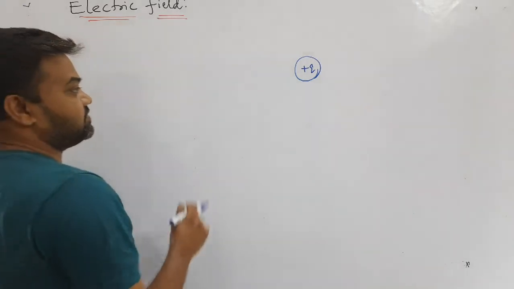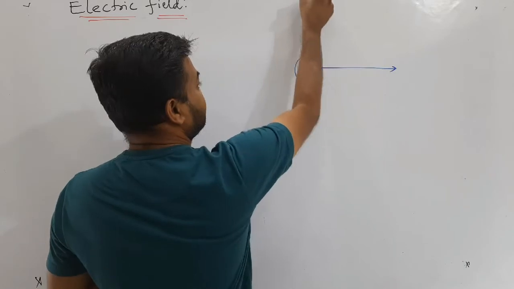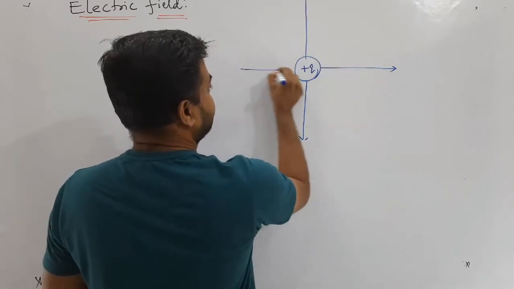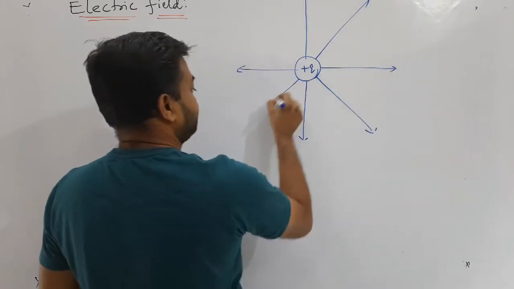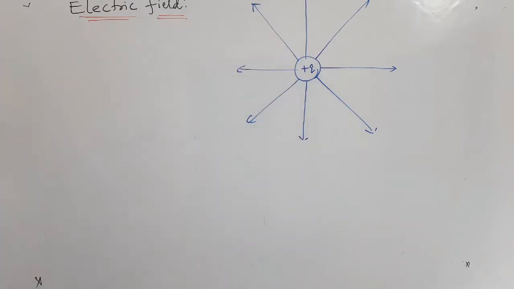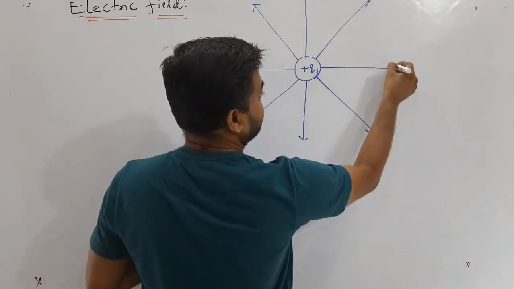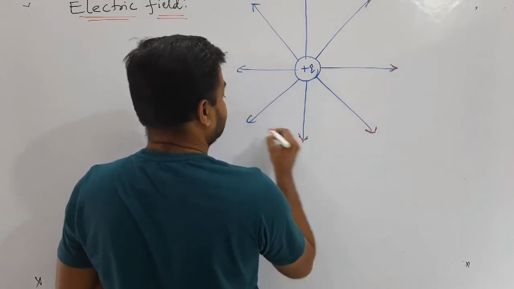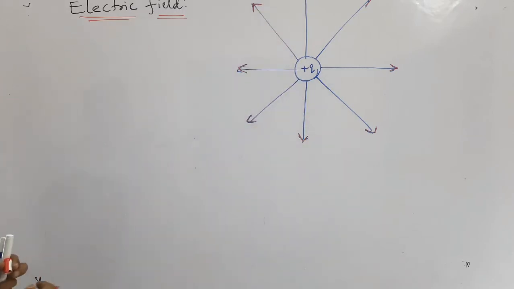Suppose you place a positive charge, then the electric field may be in this direction. The electric lines are moving away like this. That's why, if you consider the direction, this is the direction we have, like this. Every charge creates an electric field around itself.